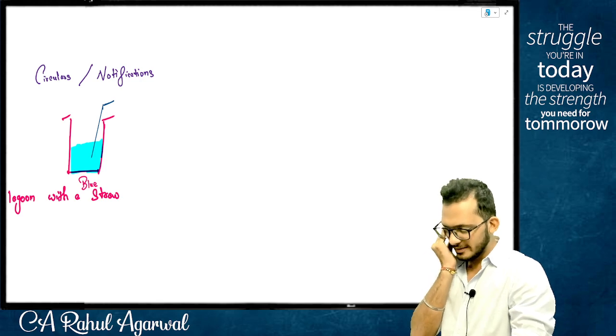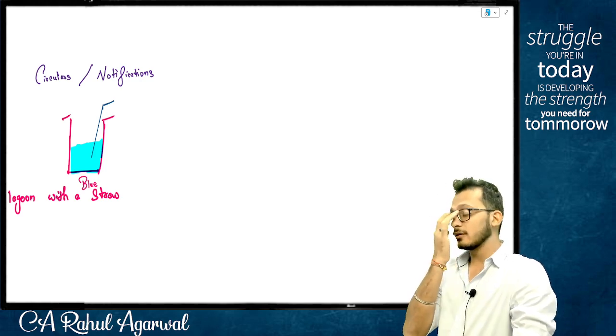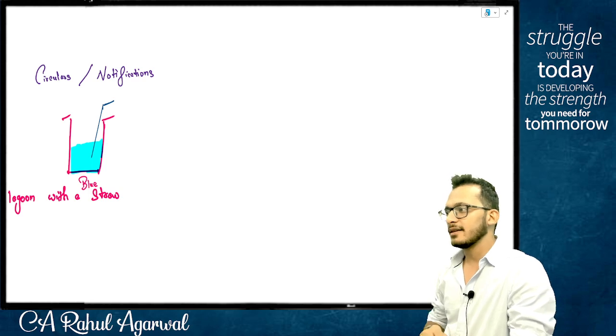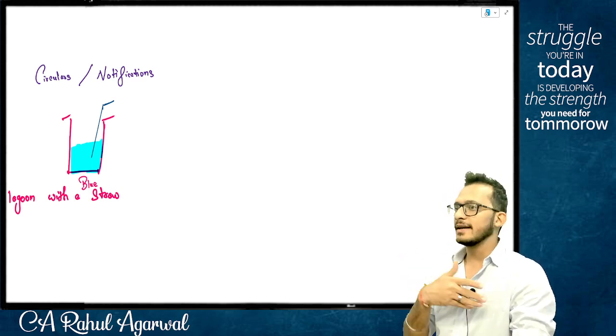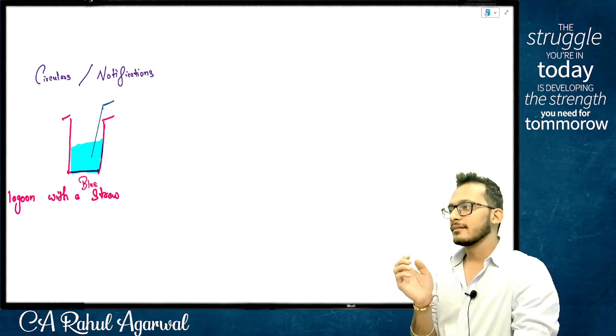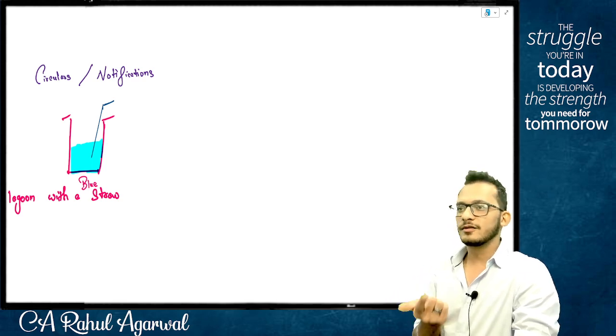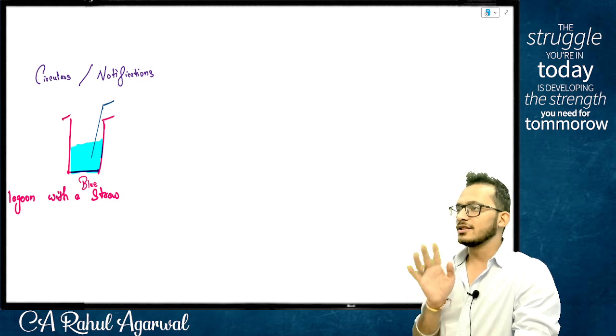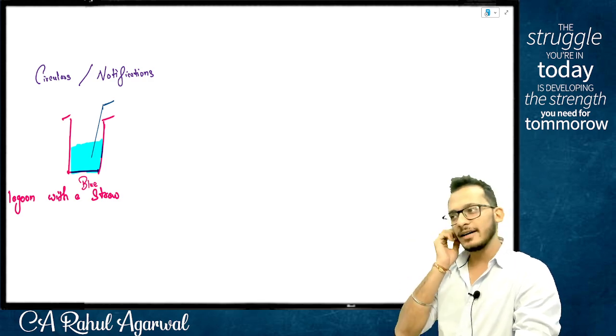People, we spoke about the basics in the previous class. We started entering into the subject of direct taxes. We spoke about the difference between direct tax and indirect tax. We agreed that law is bigger than act. Law comprises act, rules, circulars, and notifications. Yes, 5 items we discussed.